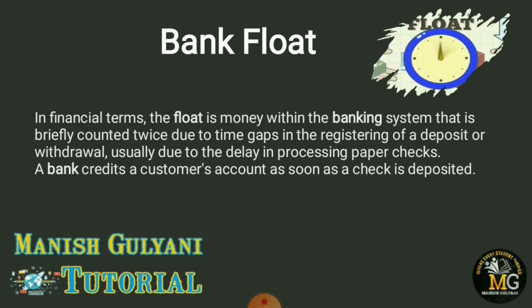Bank float is essentially double counting money, a paid sum which due to delays in processing appears simultaneously in the accounts of payer and payee. So simple example, check deposited but not credited by bank. So that means bank float.